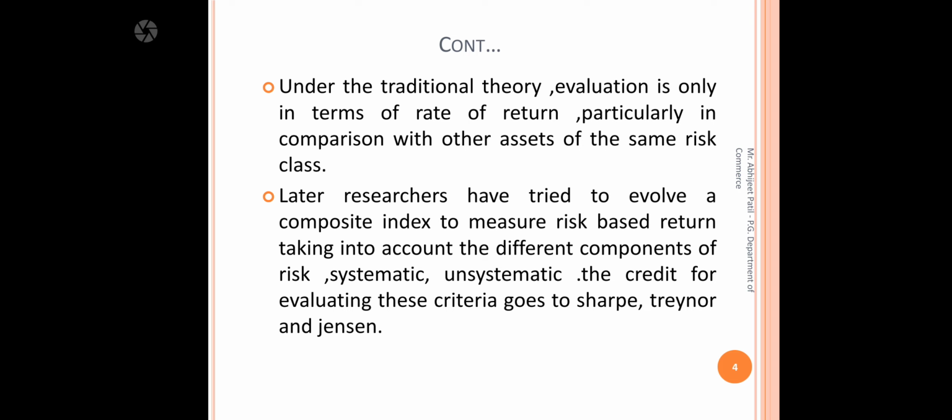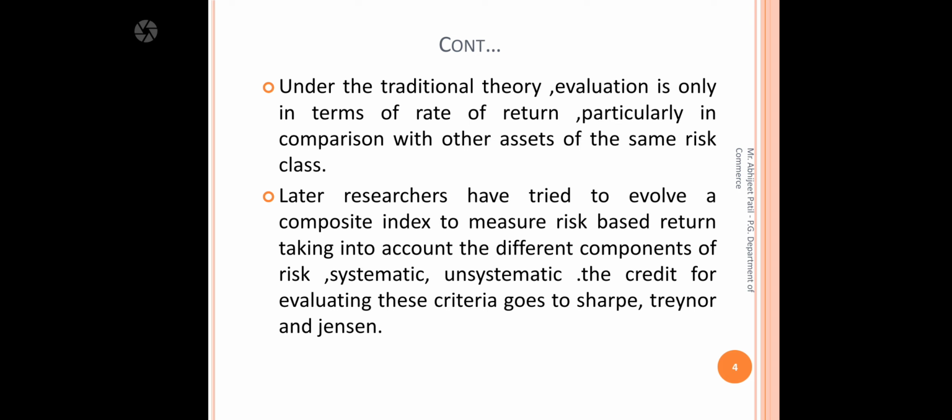As we know, portfolio evaluation was traditionally done based on return only, particularly in comparison with other portfolios of the same class. But later researchers tried composite indices to measure risk-based return, taking into account different components of risk, that is systematic and unsystematic risk, using the techniques available: Sharpe, Treynor and Jensen. Earlier, we considered only the return and not the risks, and compared the return with how other assets were generating.